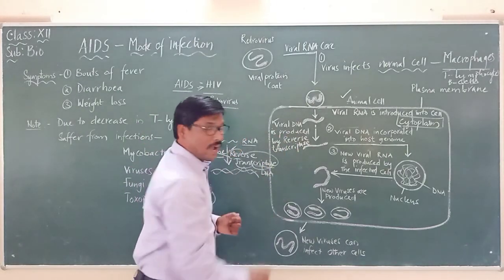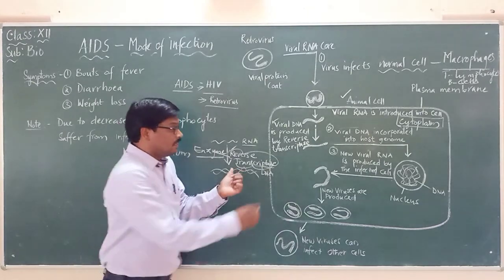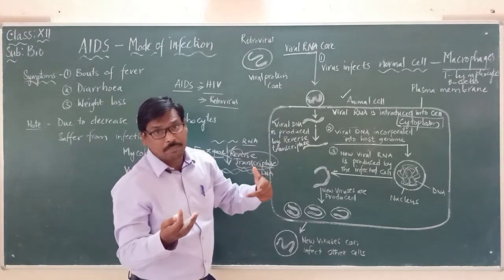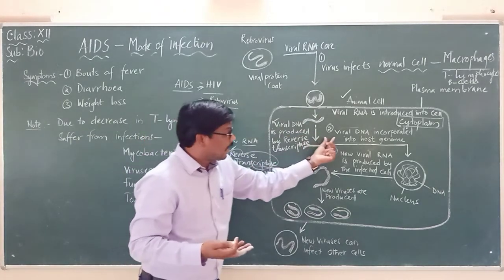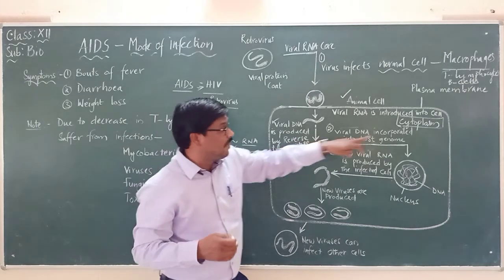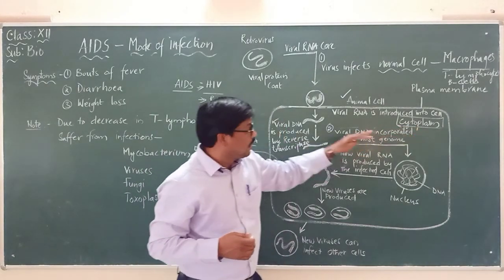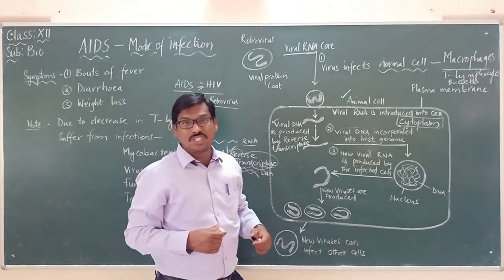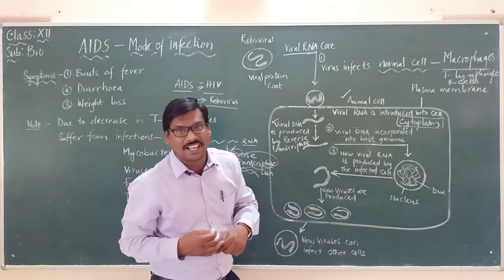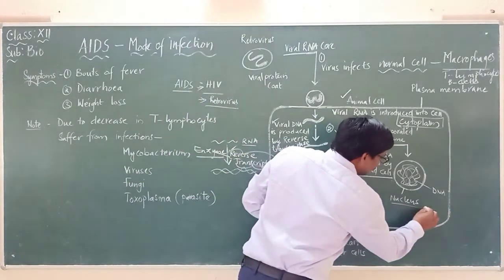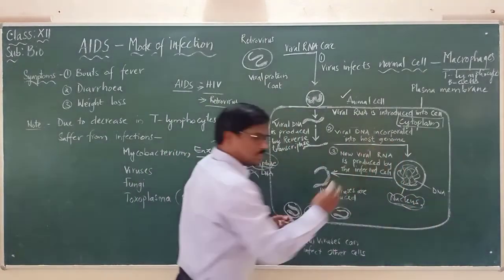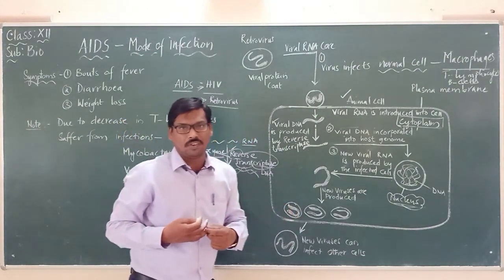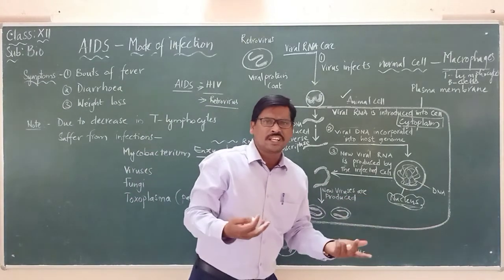Now what happens to this viral DNA? Now viral DNA is formed. This is the second step. Once it is introduced, it is forming viral DNA. Second step, this viral DNA, where is it present? We said it is in the cytoplasm. It is incorporated into the host genome. Host genome means the host genetic material. This is the cell and here is the nucleus. So we know that inside the nucleus there will be the genome, the genetic material.